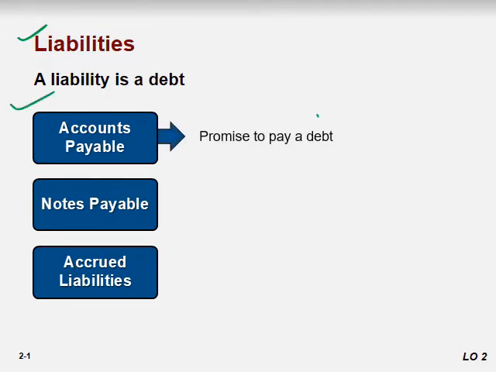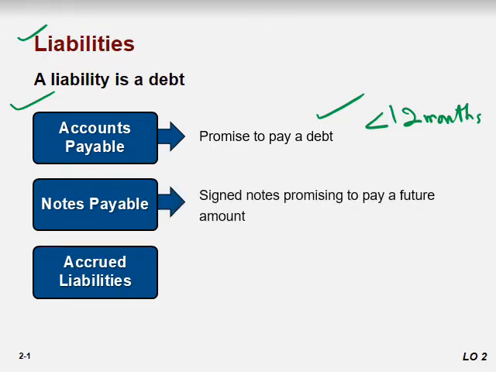Accounts payable include a promise to pay debt, and what is the life of the debt? Debt is less than 12 months. And what do we mean by notes payable? Notes payable means that you signed a note promising to pay in future.